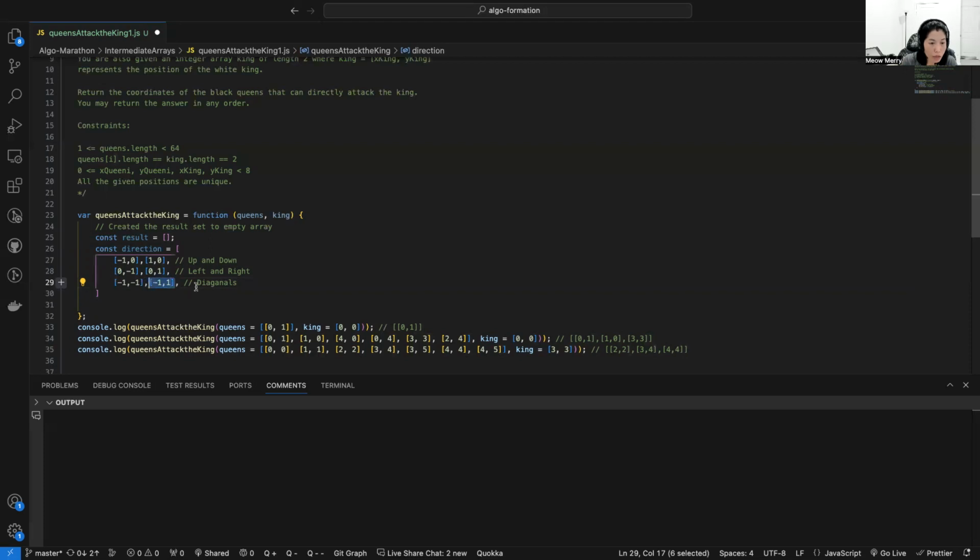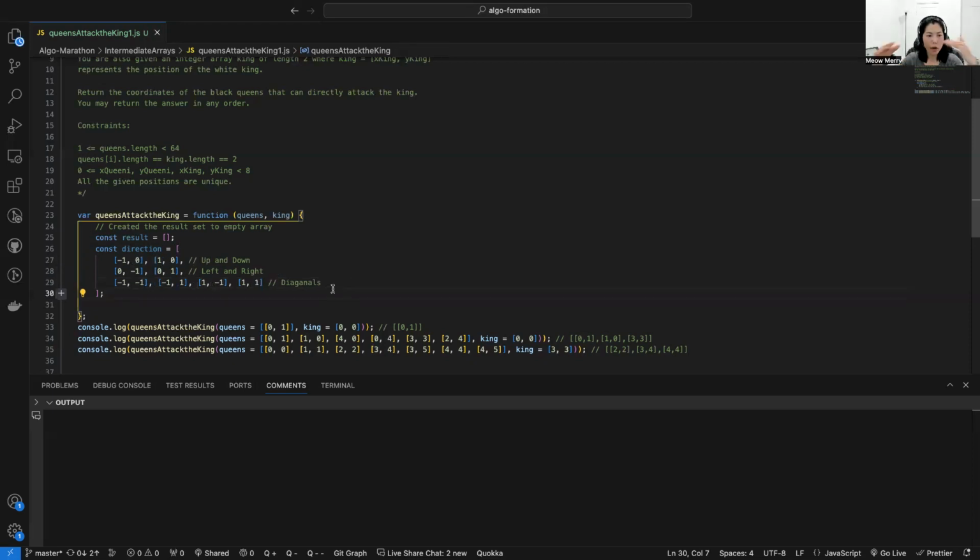Let me just copy here and change it. Another one to go this way will be one and subtract column by one, and then the last one should be one and one. Okay, that's one, two, three, four, five, six, seven, eight.